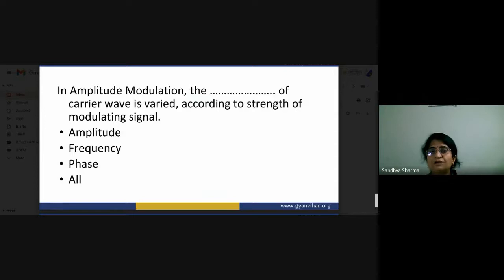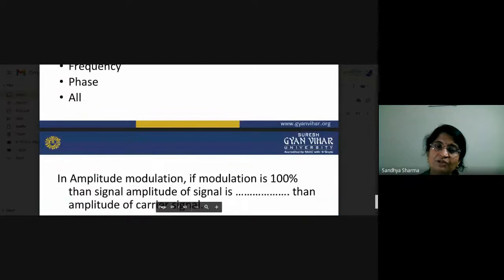In amplitude modulation, the amplitude of the carrier wave changes according to the message signal, while in frequency modulation the frequency of the carrier wave changes. If frequency varies, the amplitude stays constant, and if any noise is added to your signal, it changes the amplitude. So in amplitude modulation the noise immunity is not good, but in frequency modulation the noise immunity is very good.